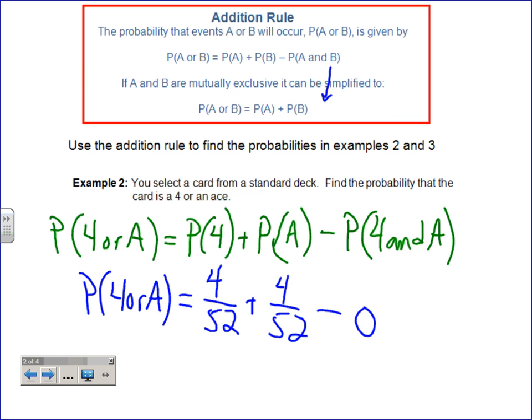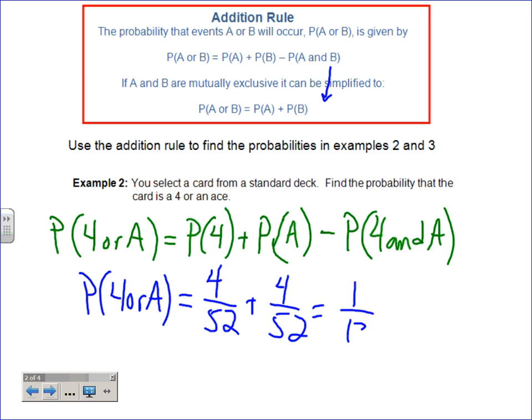And so if you add those two together, at this point, would it be a good idea to simplify? Because we didn't know what was going to come here, that 0. We weren't sure, right? And so that's why I wouldn't simplify right off the bat. But you might want to now. It's the same thing as saying 1 out of 13, right? Do you agree with that? Is that how it works out? Yeah. And 1 out of 13, are you in agreement with my simplifying here? Okay. So in other words, 2 out of 13. So not the greatest. What is that? 0.154 is about what I got here.